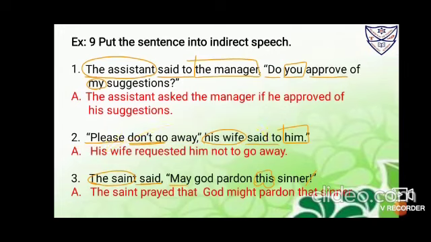Okay. Number 3, the saint said, "May God pardon this sinner." So it's an exclamatory sentence because the saint is praying. Okay. So this said will change to prayed because there is no pronoun inside the inverted commas. So we won't go for the pronoun. Now next is may. So may changes to might. Okay. Now this nearness is there. This sinner changes to that sinner.